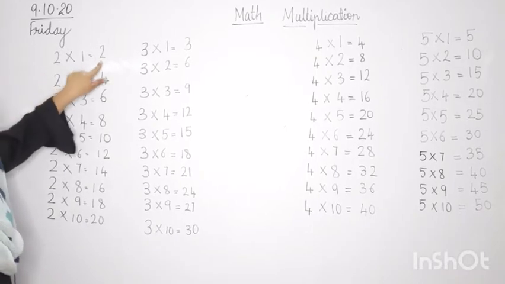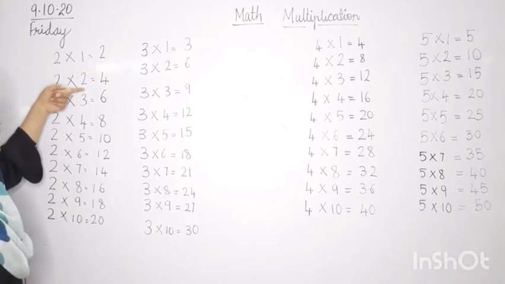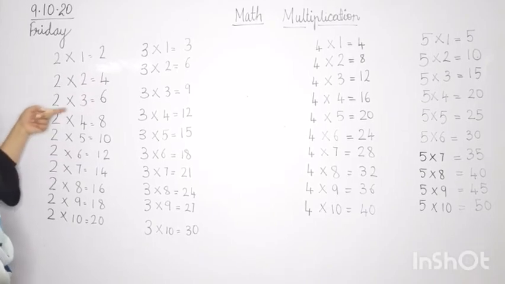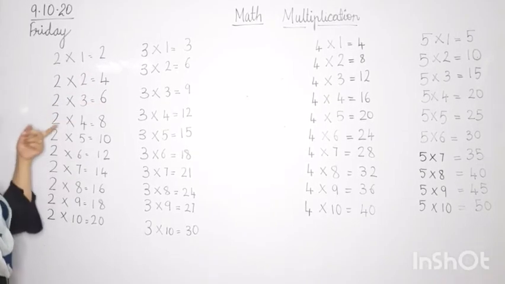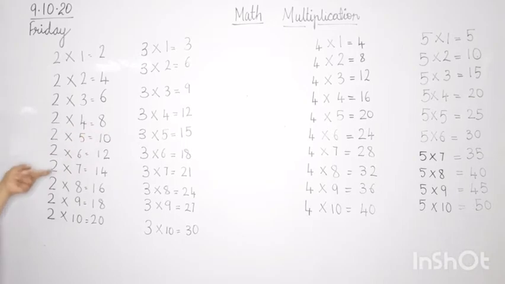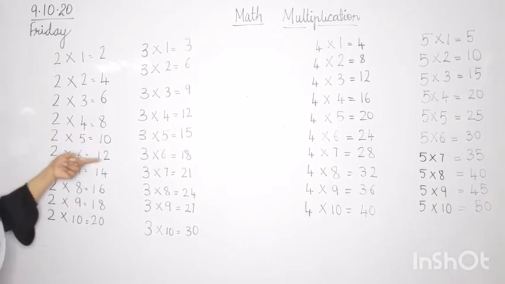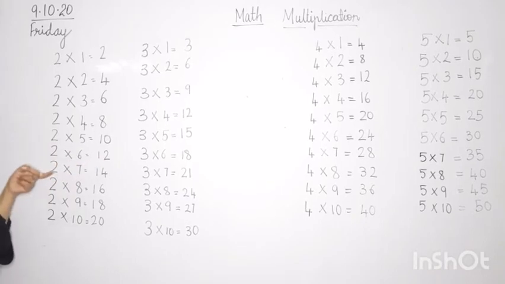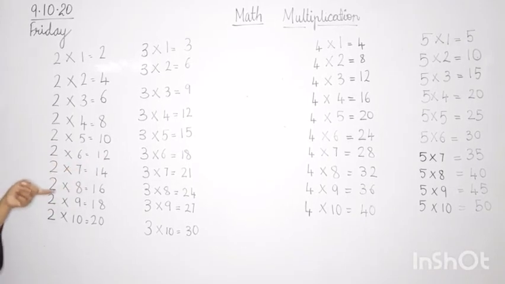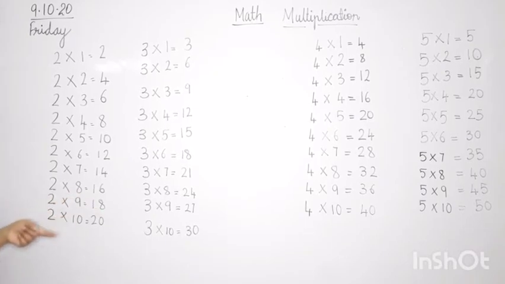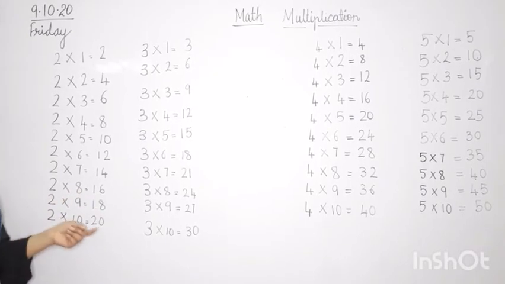2 ones are 2. 2 twos are 4. 2 threes are 6. 2 fours are 8. 2 fives are 10. 2 sixes are 12. 2 sevens are 14, 2 eights are 16, 2 nines are 18, 2 tens are 20.